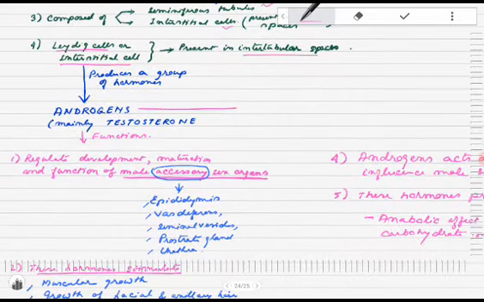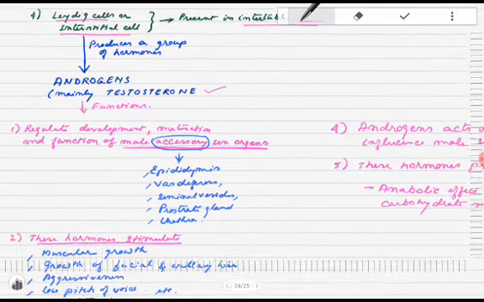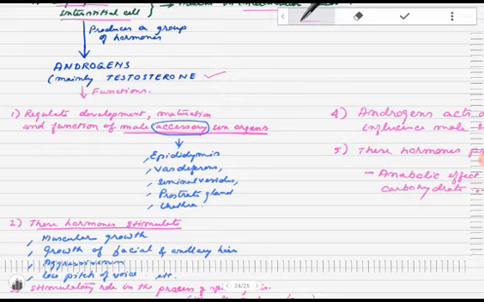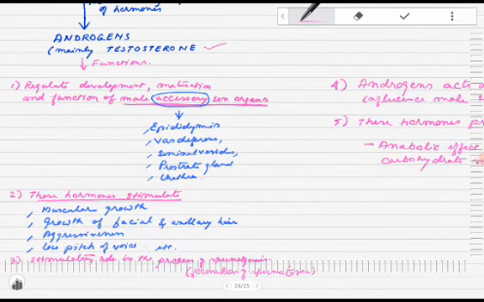And they produce a group of hormones called the androgens. These androgens are mainly testosterone. The function is to regulate the development, maturation, and function of male accessory sex organs. Mind it, male accessory sex organs. What are these accessory sex organs? These are the epididymis, vas deferens, seminal vesicles, prostate gland, and the urethra.